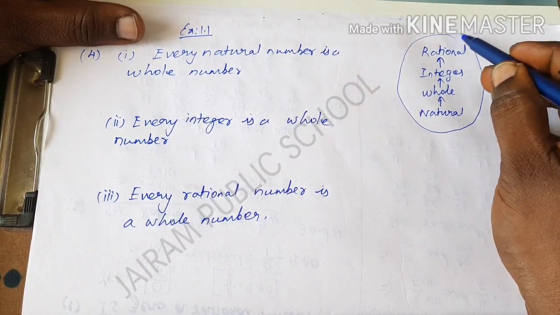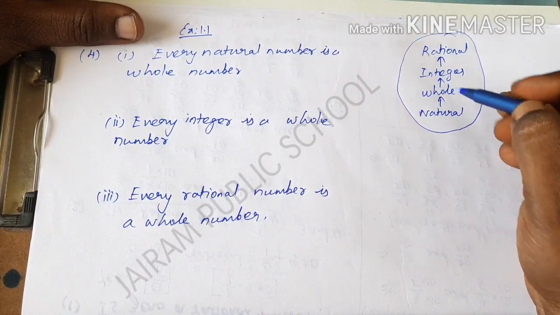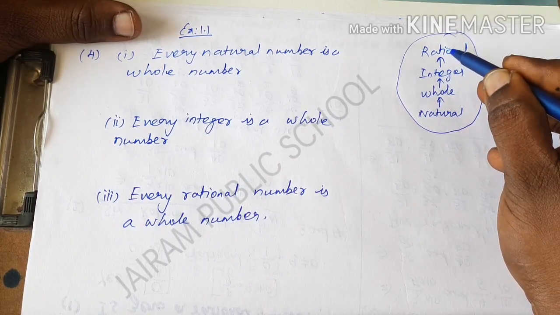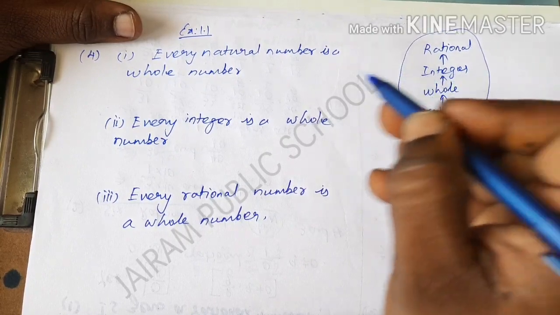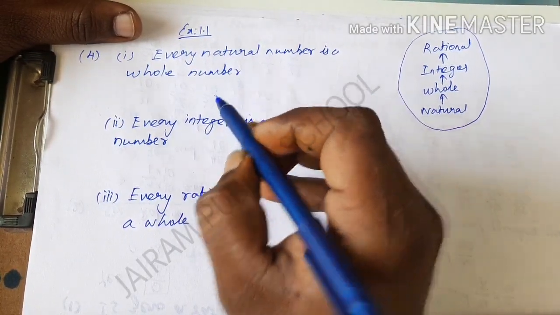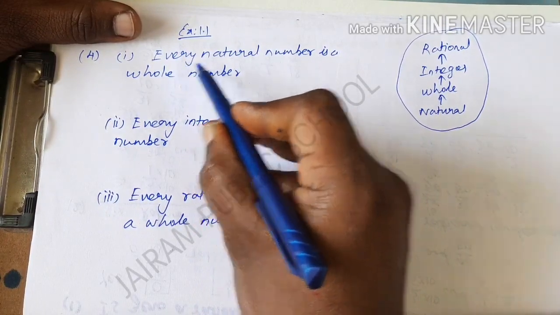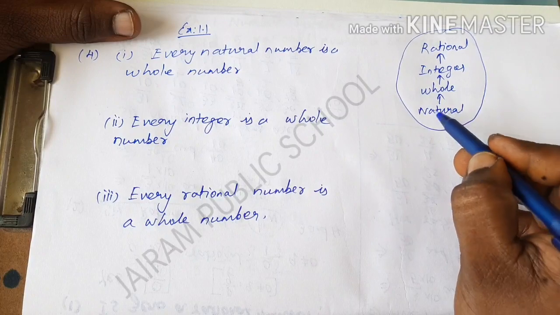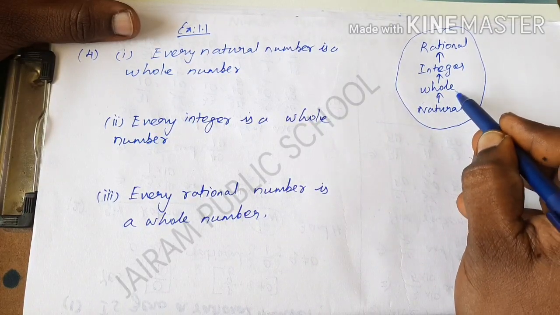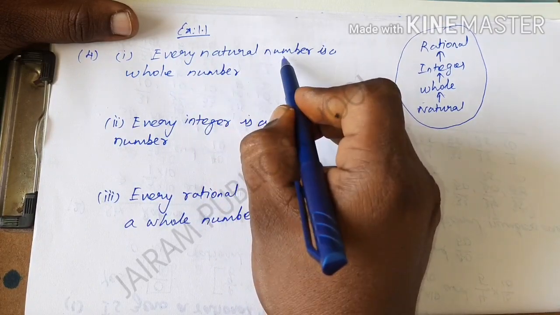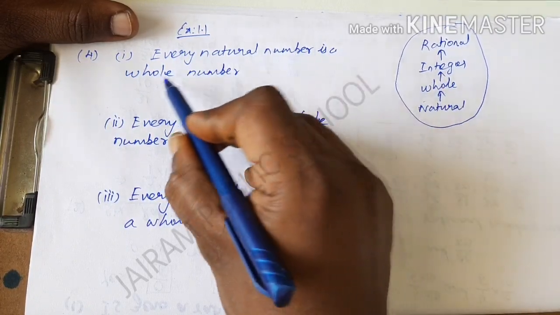According to the mind map, I have written these concepts: natural number, whole number, integers and rational numbers. By using the mind map, I am going to explain whether each statement is true or false. The first statement is: every natural number is a whole number. Check the mind map here: all the natural numbers are also whole numbers.